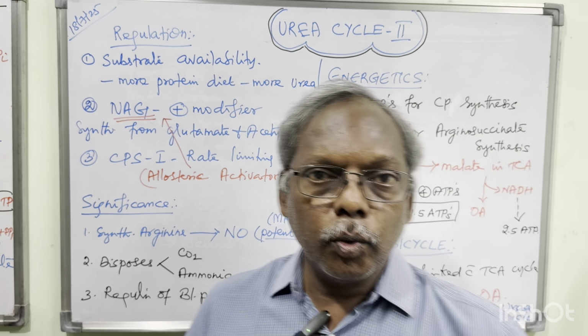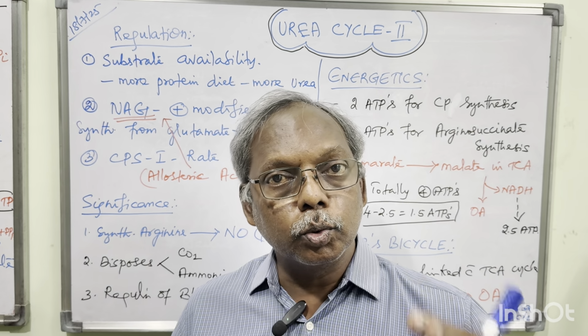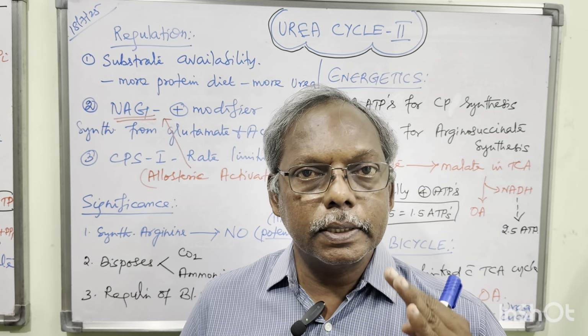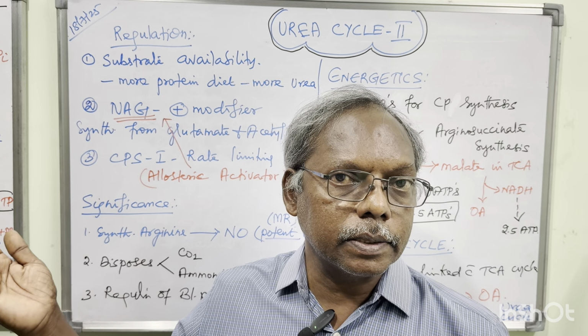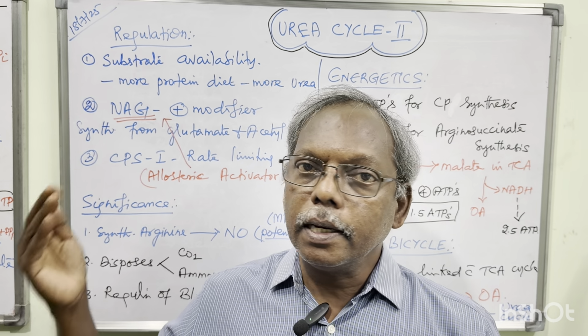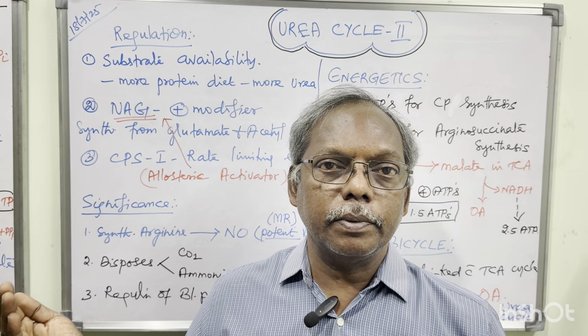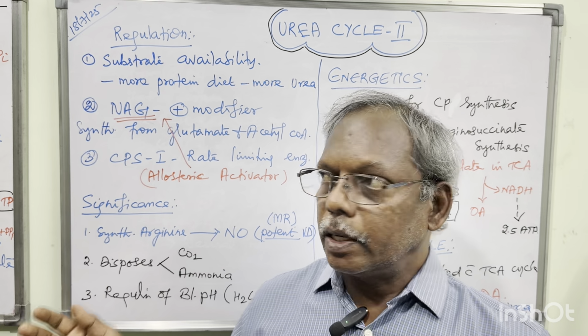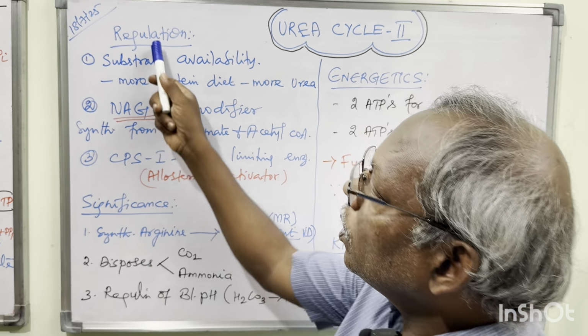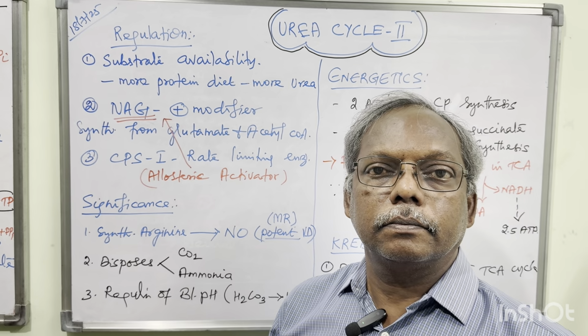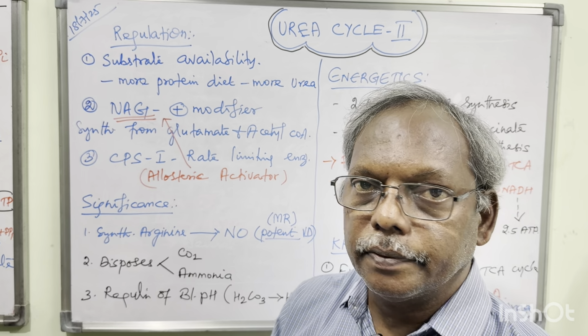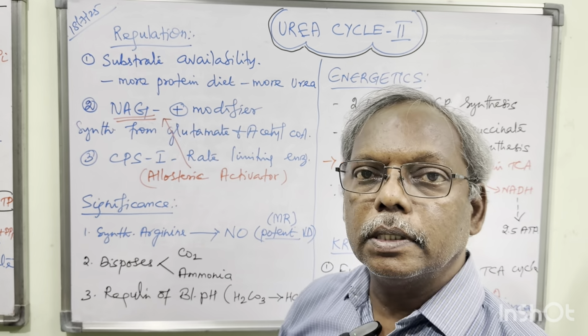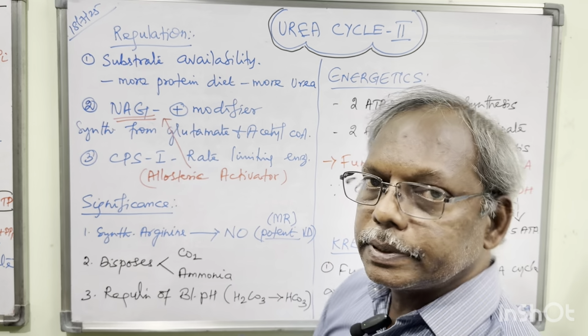Right. Now we are coming to part 2, the second part of the urea cycle. Already we discussed the introduction and the reactions or metabolic pathway of the urea cycle. Now, how is it regulated? What are all the points for the regulation? Very simple, only 2 points. Number 1 is substrate availability.